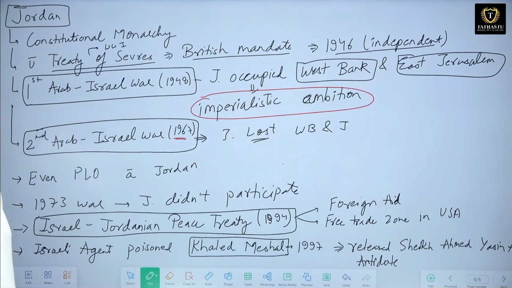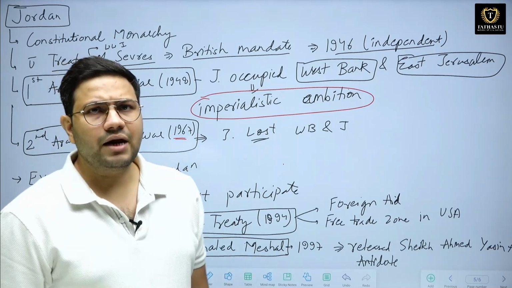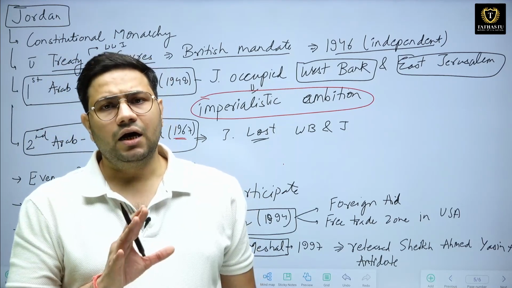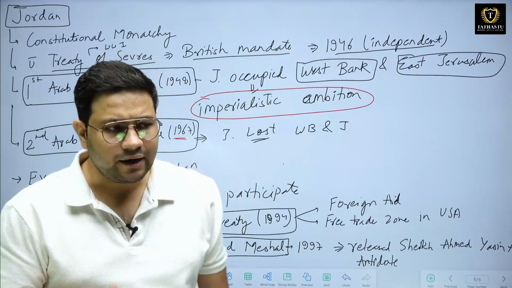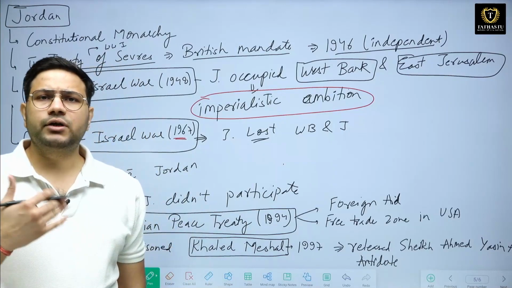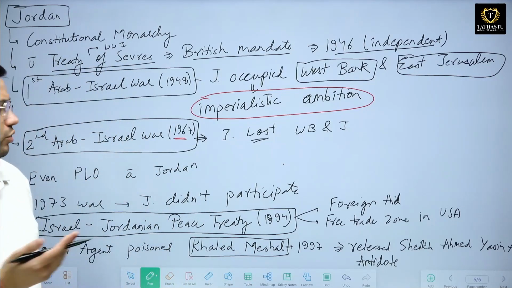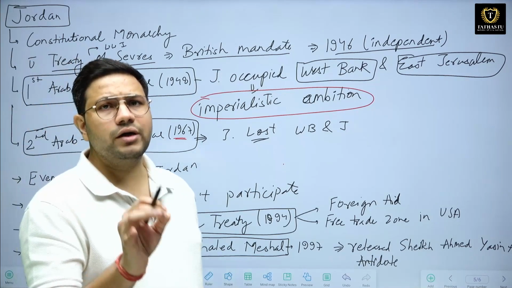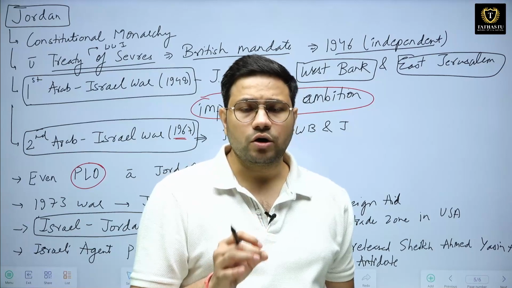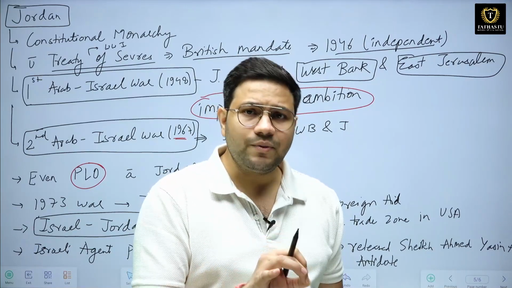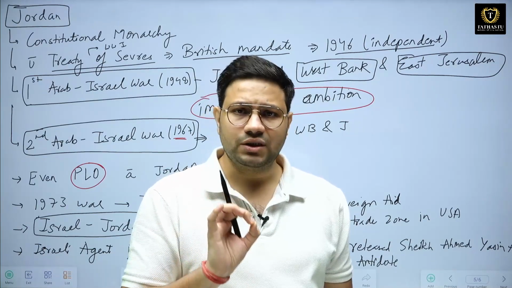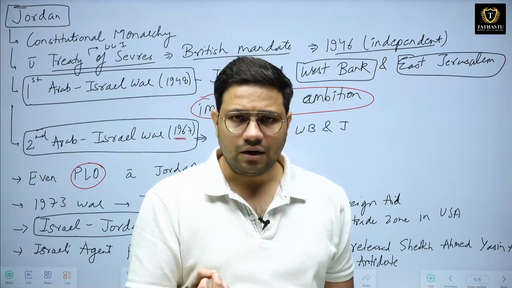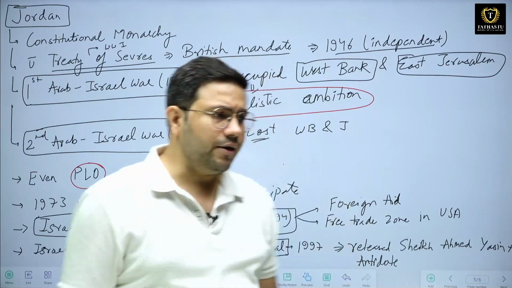Later, in the third Arab-Israel war of 1973, Jordan did not participate. Parallelly, an important Palestinian organization known as the PLO emerged, and the PLO was also against Jordan. Why? Because Jordan was arguing that the West Bank and East Jerusalem should go to Jordan, for its imperialistic ambitions. Clear? This much.